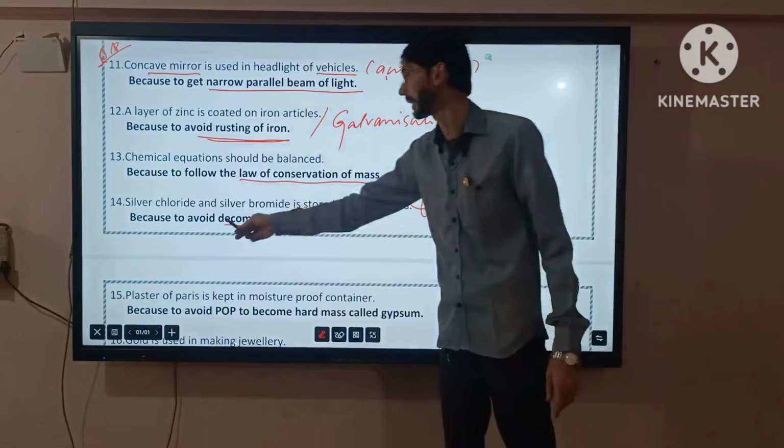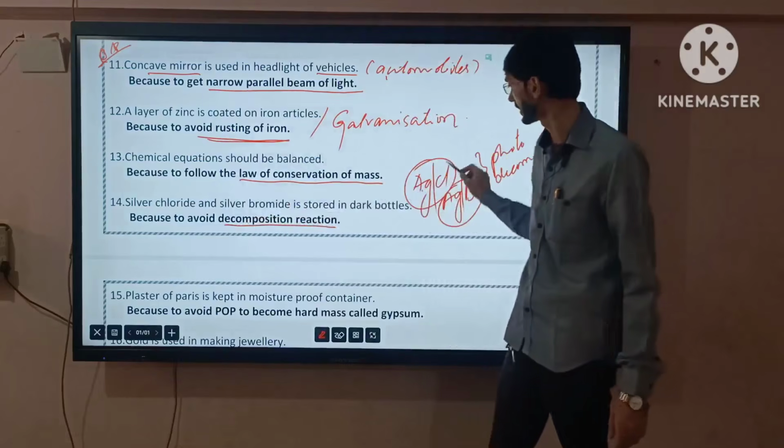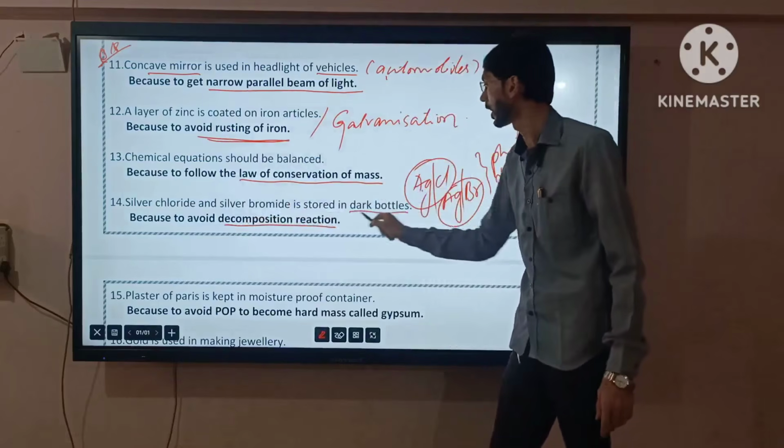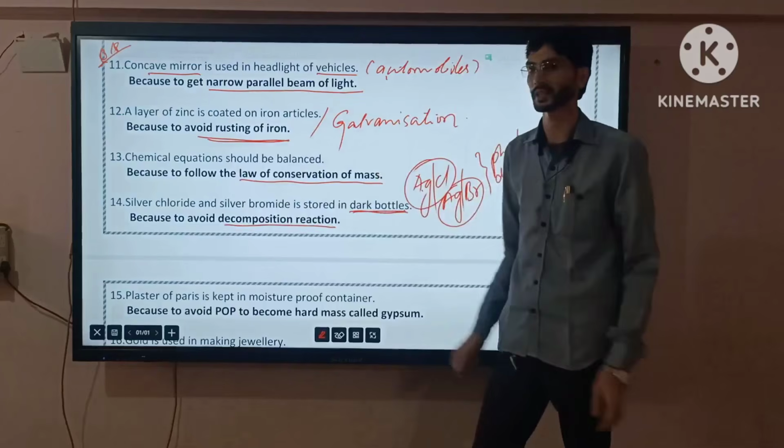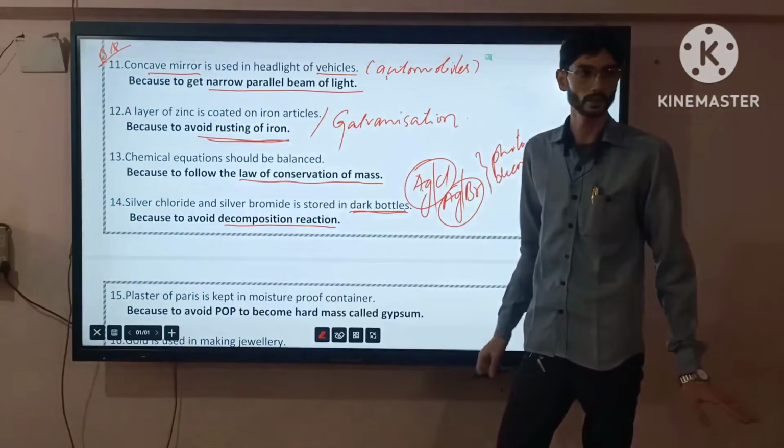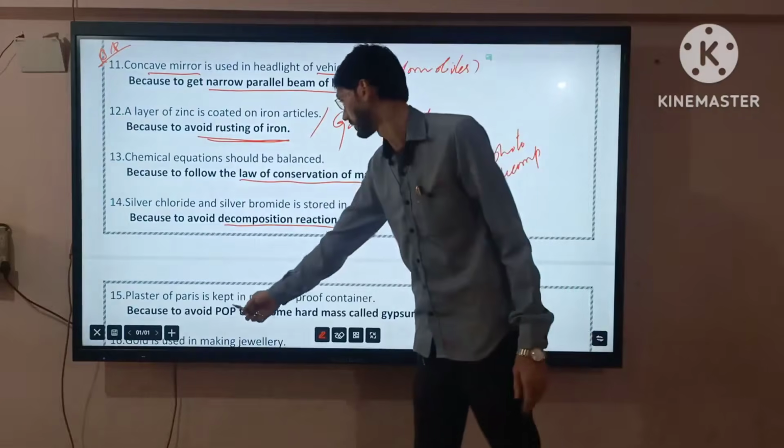To avoid the decomposition reaction, these are always stored in dark bottles. We will not expose them to sunlight. Clear? Now the next one, the 15th one.